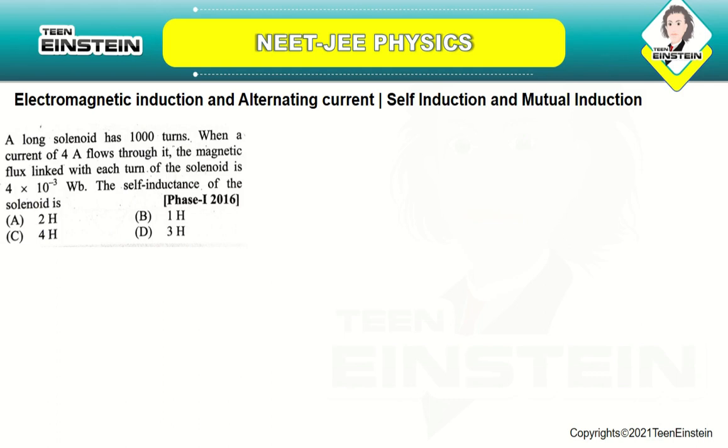Here they have given you the number of turns N as 1000, the current flowing I is 4 amperes, and the flux linked phi as 4 into 10 power minus 3 Weber.